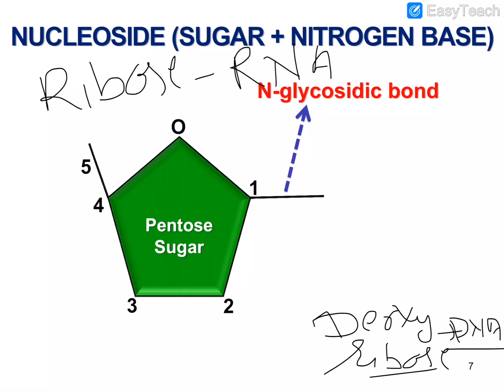Here the question arises. See, this is the structure of a ribose sugar. Here it has five carbons: carbon number 1, carbon number 2, carbon number 3, carbon number 4, carbon number 5.